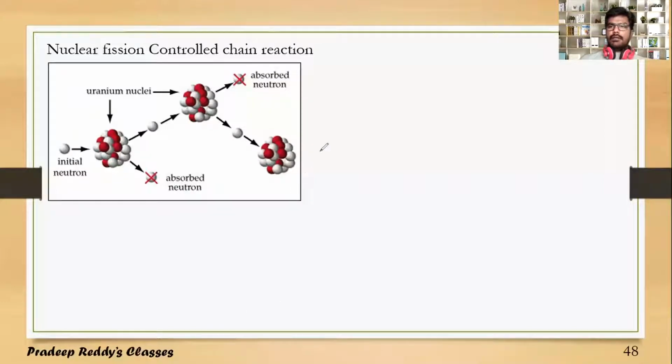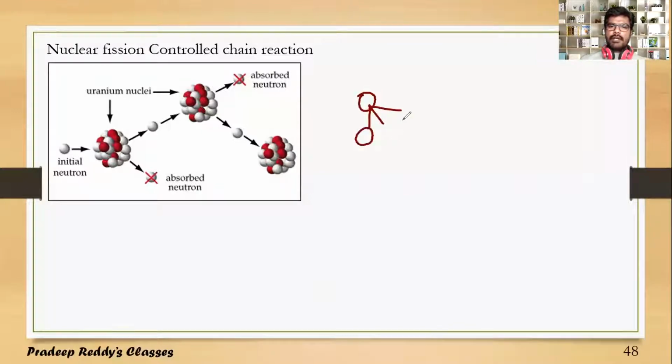Students, in the last video session, we have learned about nuclear fission reaction, uncontrolled chain reaction. In uncontrolled chain reaction, one nucleus like uranium splits into two fragments by the release of three neutrons.